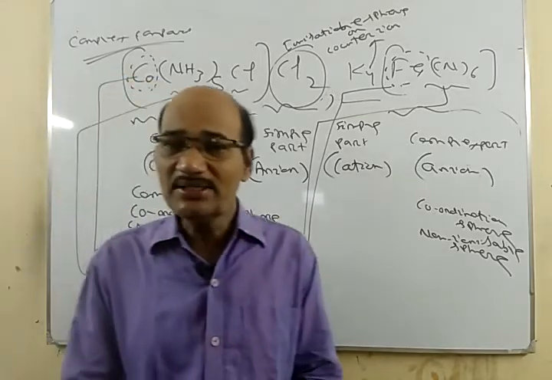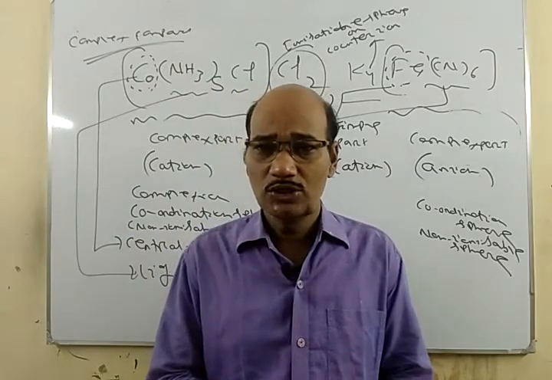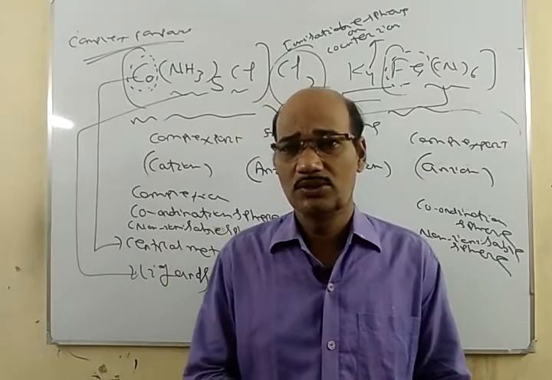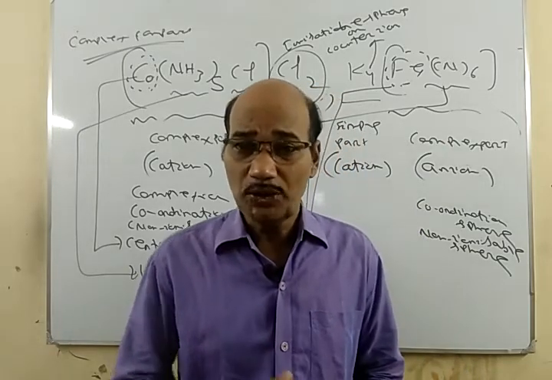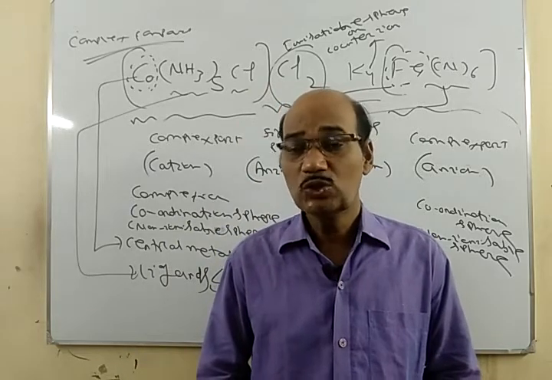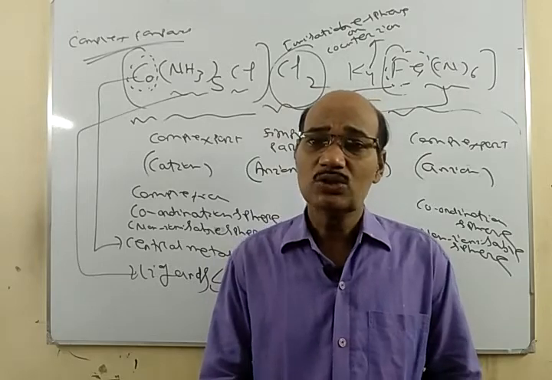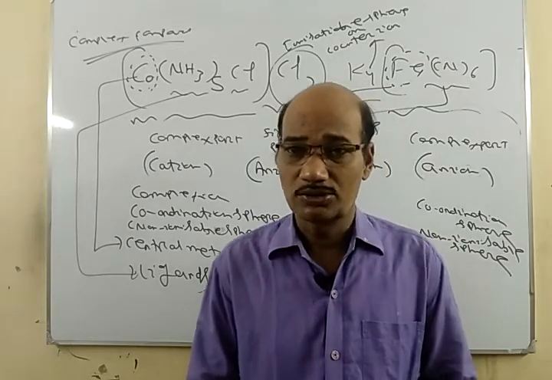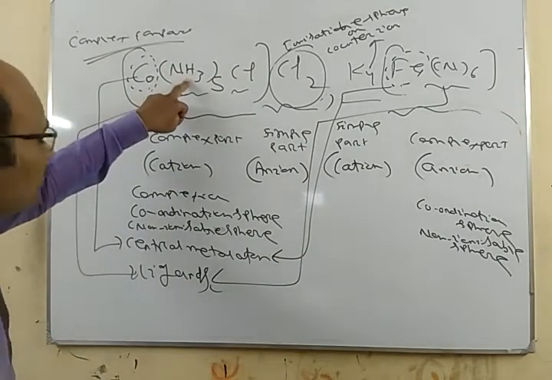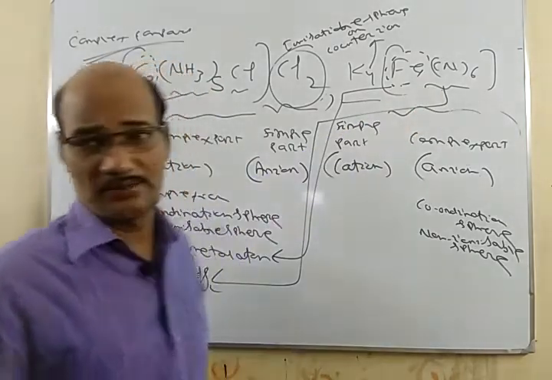So ligands contain at least one atom which can donate at least one pair of electrons to the central metal atom to form a sigma bond or coordinate bond. So here NH3 is the ligand, Cl is the ligand.